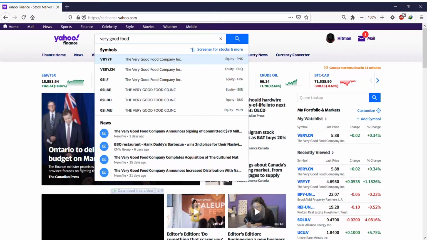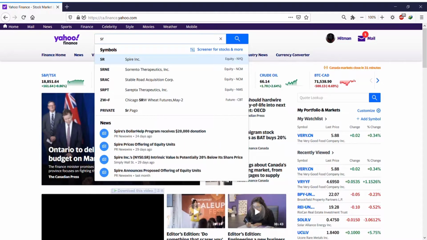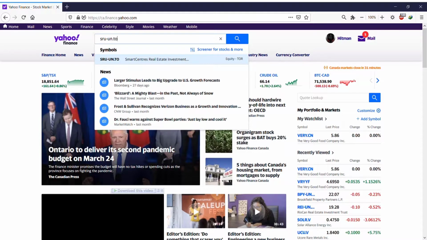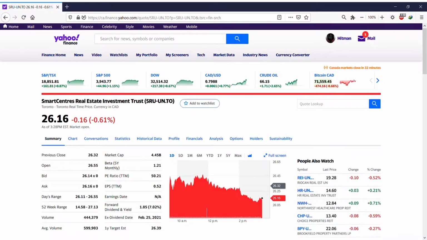Either you can put the name of the company, or you can put the ticker symbol. For example, SRU-UN.TO, Smart Centres Real Estate. When you click, it shows you the summary of the stock page. The very first thing you see is the full name and the ticker symbol of the company. Then you see where it is listed. It says Toronto, because it's .TO, so you know it's listed on the Toronto Stock Exchange.